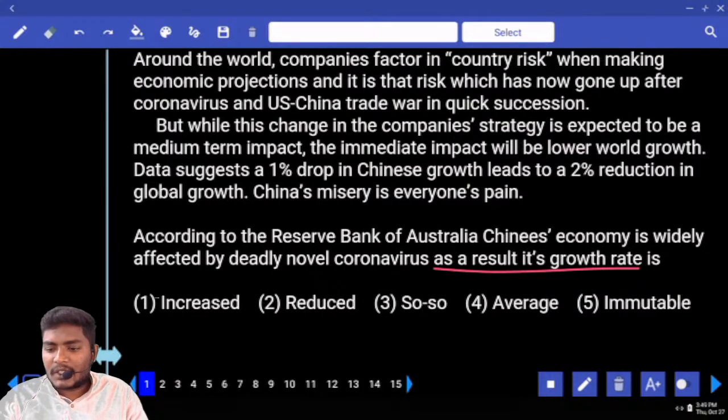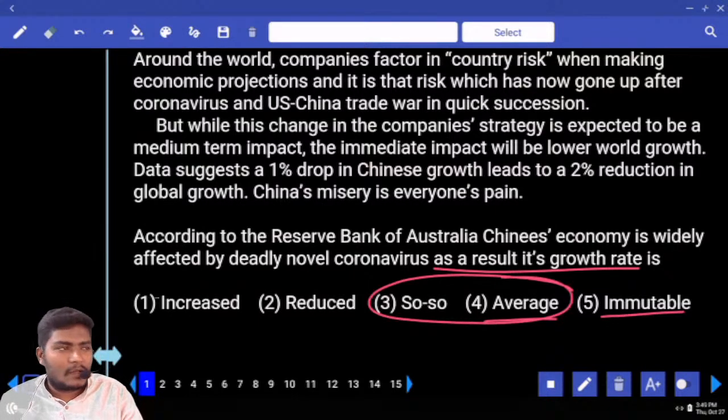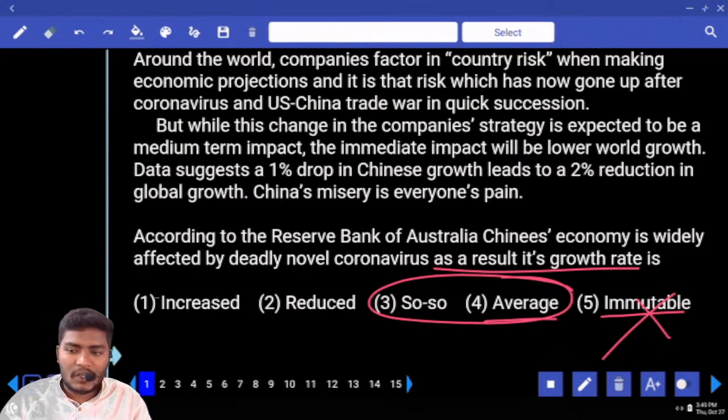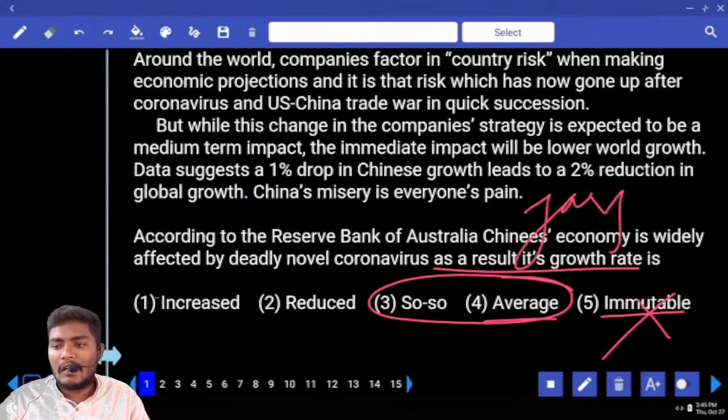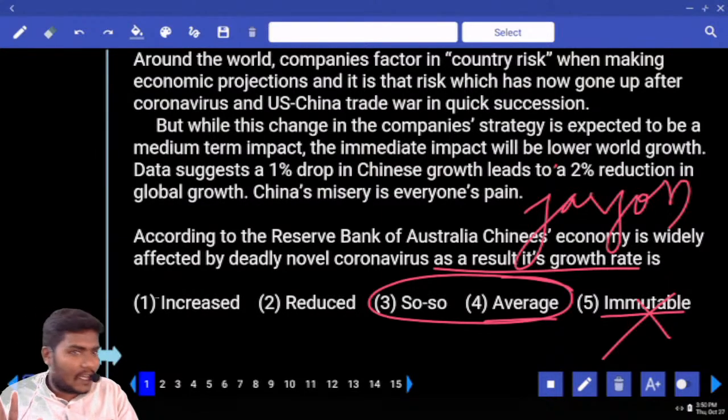Okay. Next one, average, immutable. Average and so-so can be used as synonyms, but we nowhere use so-so. Usually it looks funny to say so-so. Nobody uses it. Immutable, we are not speaking about any health related, eliminate that. I told you previously the word of jargon usage. The whole passage is about COVID and COVID effect on the economy, not all the health.